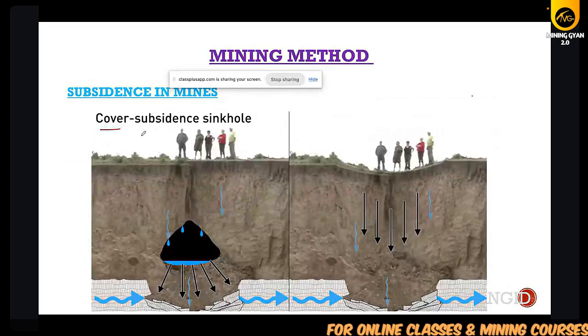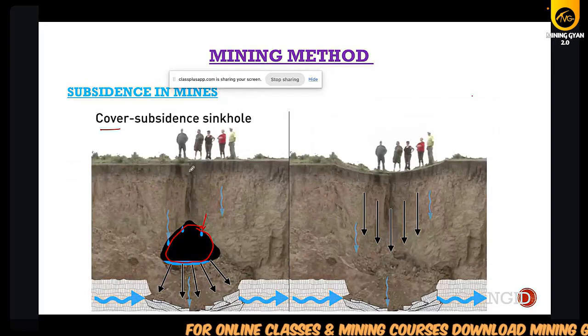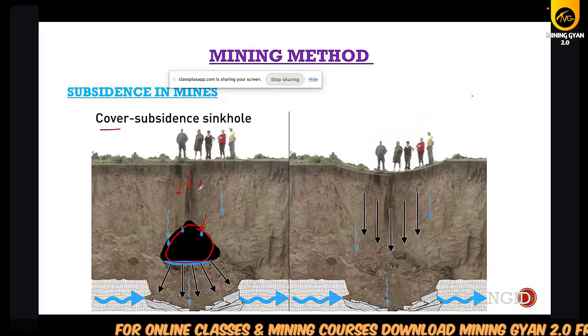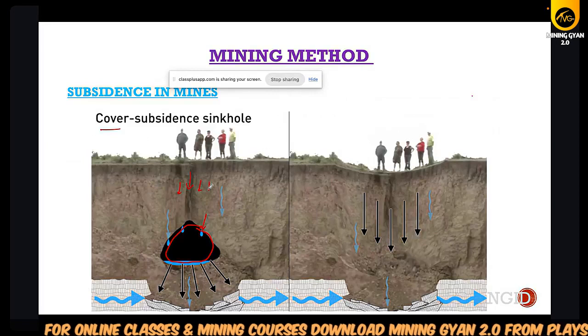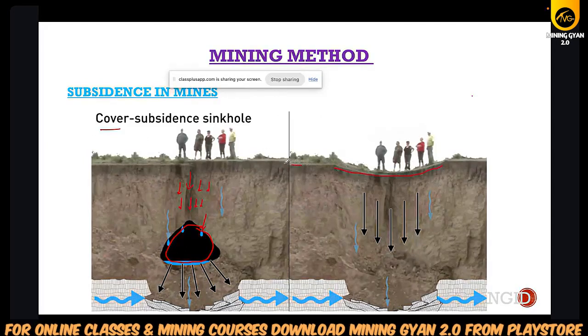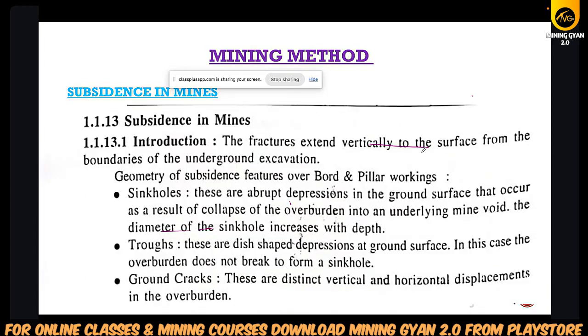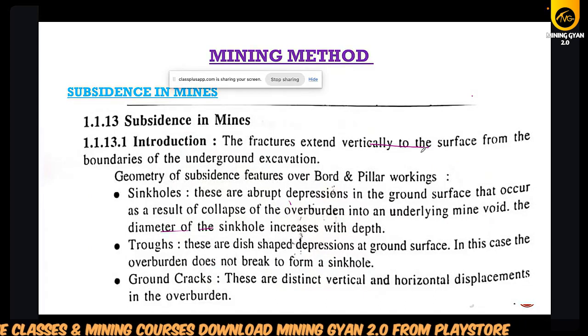And what we have in the subsidence, we have seen what is the subsidence if some void will occur in the underground. Due to this void, all the strata will fall or shift. So this will create a subsidence. What is subsidence? The normal level will go down. This deviation from the surface is known as subsidence. There are three types of subsidence of the mines that we have seen.